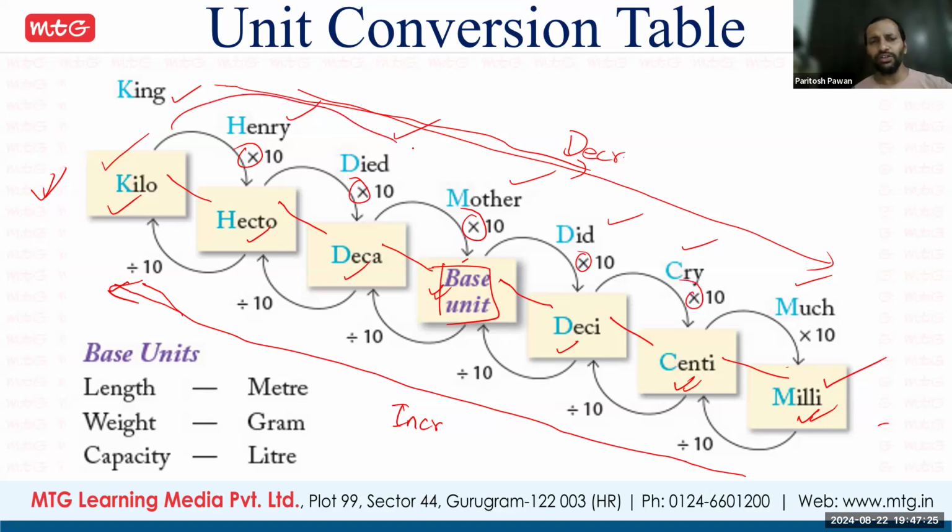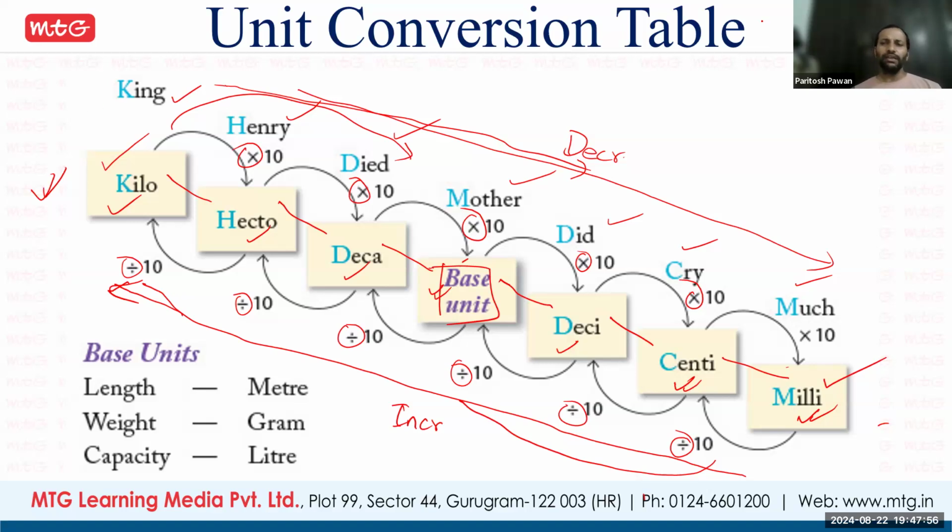Larger to smaller means multiply. If we go from smaller to larger, it will be divide. The first thing is to understand where to multiply and where to divide. When you convert a larger unit into a smaller unit, you multiply. When you convert a smaller unit into a larger unit, you divide. First thing is multiply or divide. Second thing is by what number to multiply.